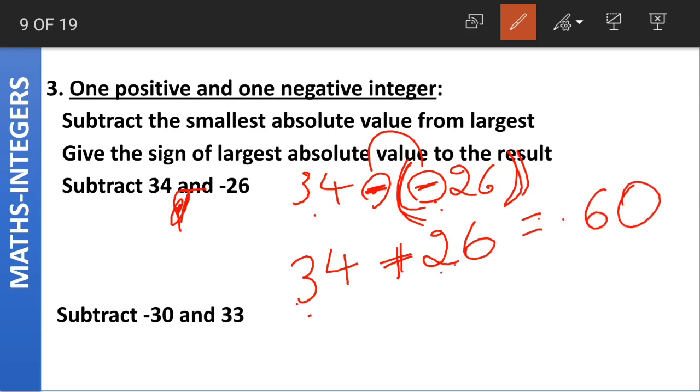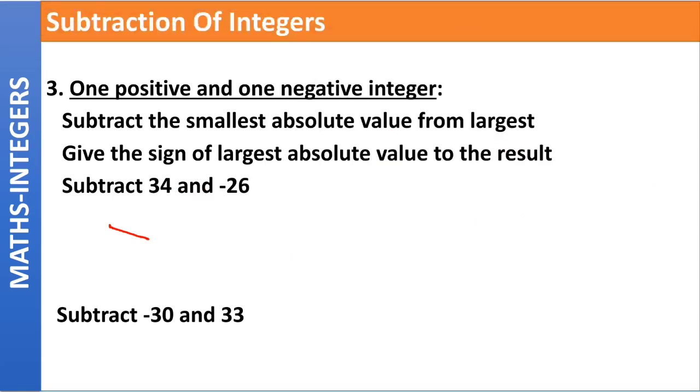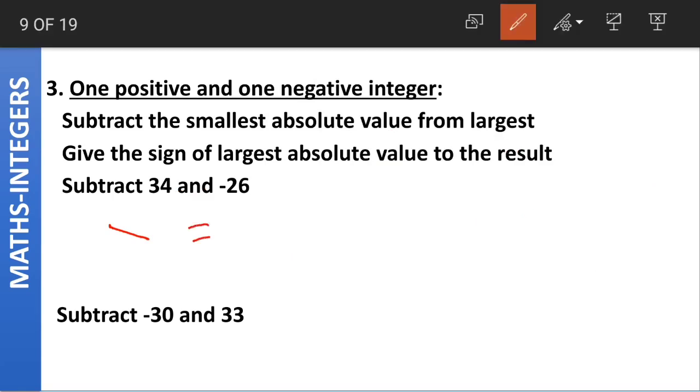Both the integers are positive here, so the result will also have the positive sign. Simply, the answer of subtracting 34 and 26 minus 26 is equal to what did we get? We got 60, which is a positive integer.